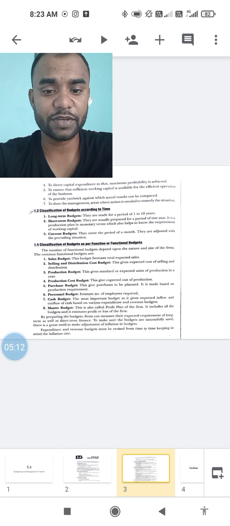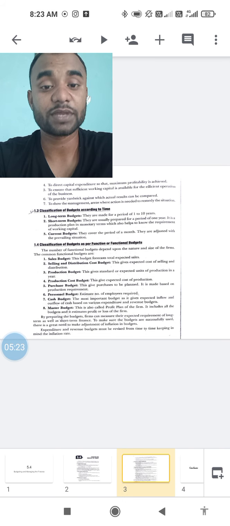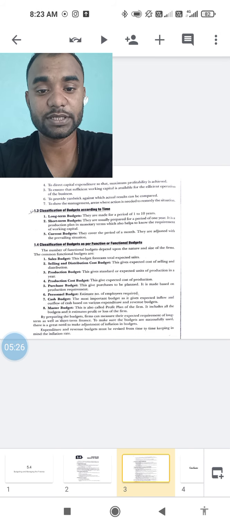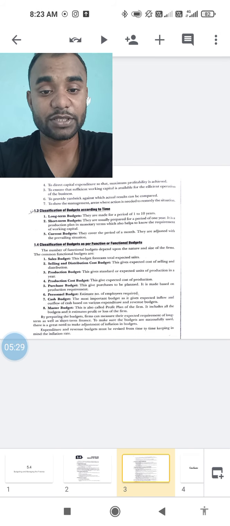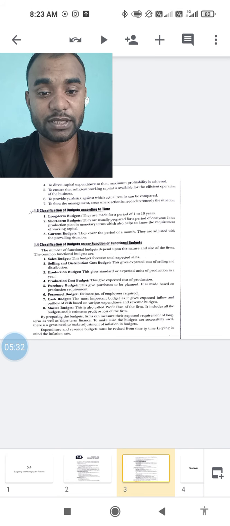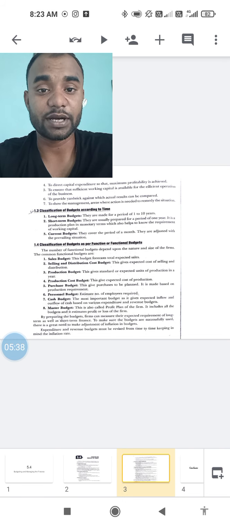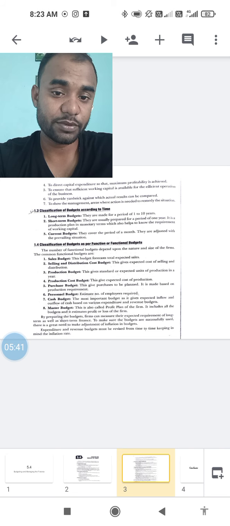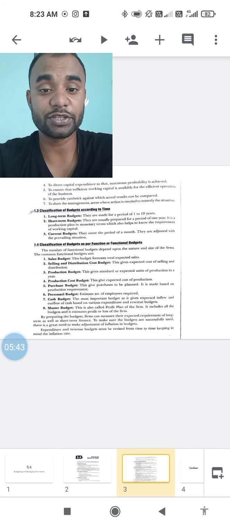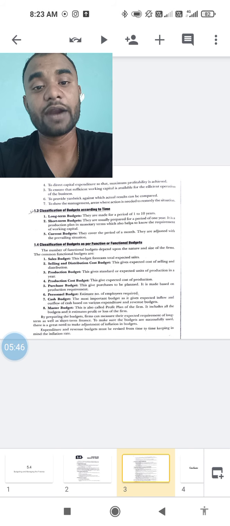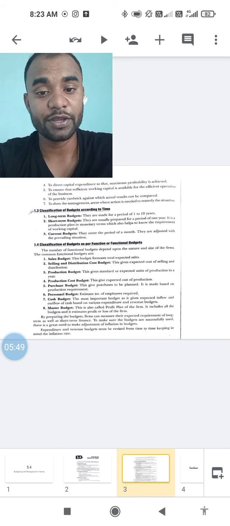Now, classification of budget based on finance is a very important point from your exam point of view. Here, the number of functional budgets depends upon the nature and size of the firm. The common functional budgets are sales budget, selling and distribution cost budget, production budget, production cost budget, purchase budget, personnel budget, cash budget, master budget, like that. Different budgets are available. Now, how are these classified? Only according to their functions. So as per functions, there are 8 types of budgets that are being prepared.